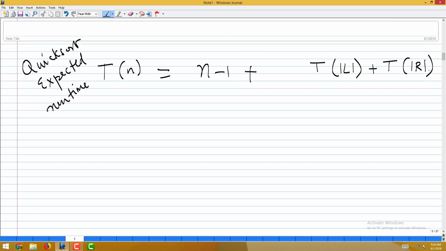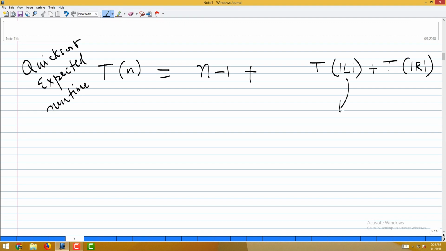The worst case, it could be n minus 1. One of them could be n minus 1, the other could be 0, and then if you do an analysis of this recurrence, what will you get? N square. So, that is the worst case behavior. Now, if I want to talk about average expected behavior, then for these numbers I have to run through all possible choices and do the average, right.